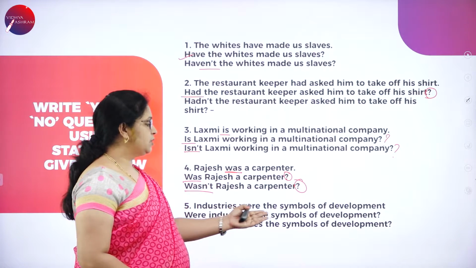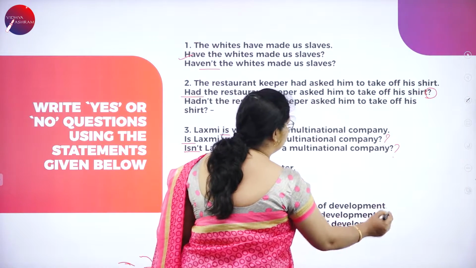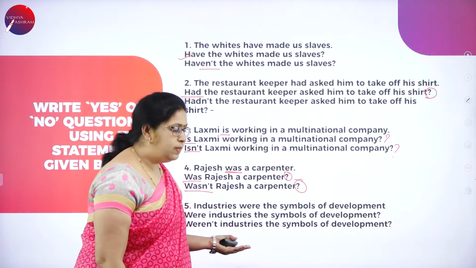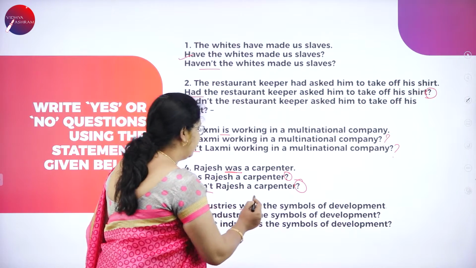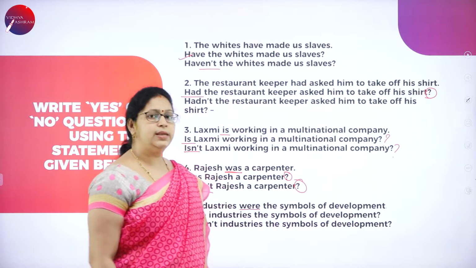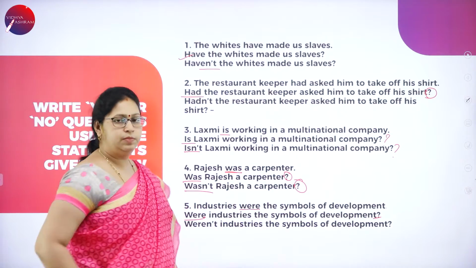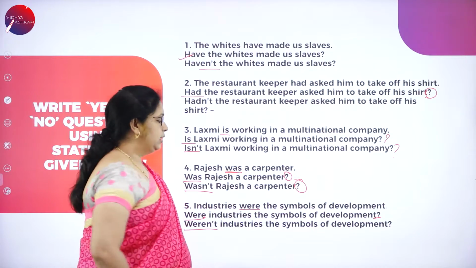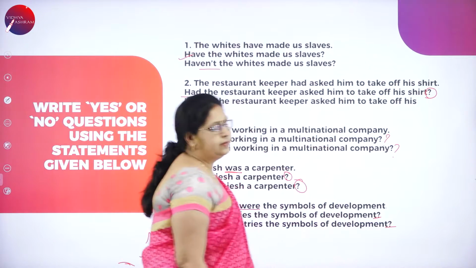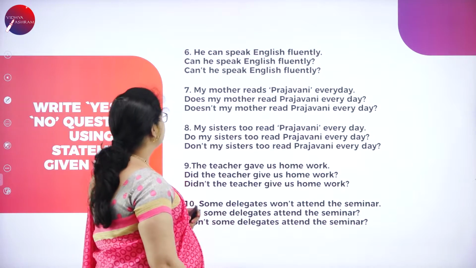Next, industries were the symbols of development. So, this is the statement. And is there any auxiliary verb? Yes, there is an auxiliary verb. Where? Were industries the symbols of development? Question mark. So, the question mark and auxiliary verb are here. Weren't industries the symbols of development? And question mark. Okay. So, let us see a few more examples in the next slide.